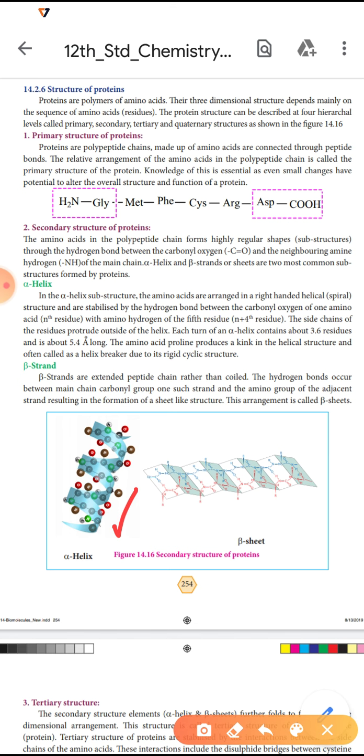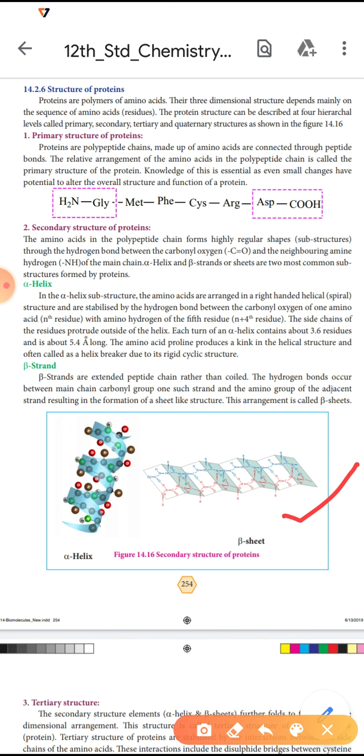The amino acid proline produces a kink in the helical structure and often is called a helix breaker due to its rigid cyclic structure. Second substructure is the beta strand. Beta strands are extended peptide chains rather than coiled. This is the beta structure.